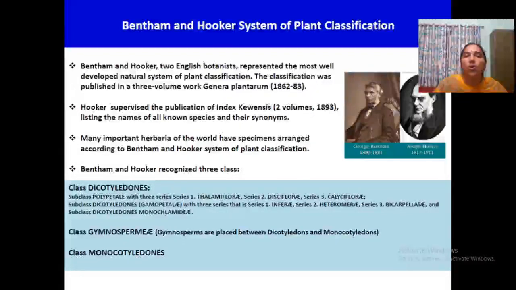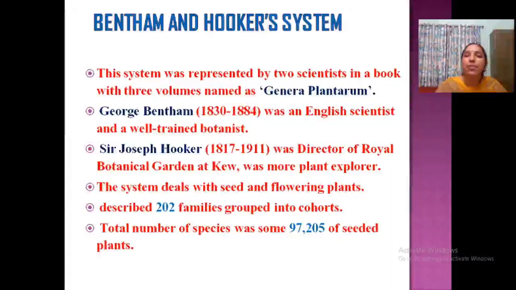Hooker also supervised another publication, that is Index Kewensis, and many important herbaria are arranged according to this system. So what are the different parts coming under the Bentham and Hooker system of classification? They published the book Genera Plantarum. Bentham is an English scientist, but Hooker is a German scientist. Both are famous botanists. Hooker was director of the Royal Botanic Gardens, Kew, the world's most important and largest botanical garden.